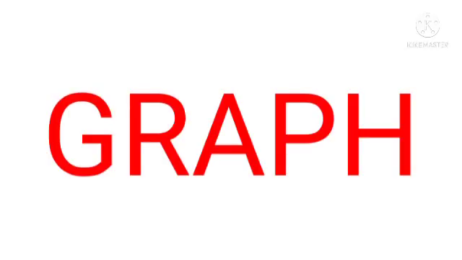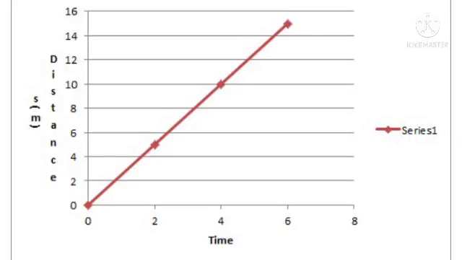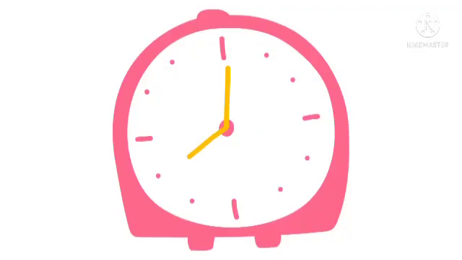According to these values, we will get a graph. Here, the straight line graph shows that the body covers equal distances in equal intervals of time. If the direction of motion of the cyclist is assumed constant, then we conclude that velocity is constant. The motion of a body is said to be uniform when its velocity is constant. Rotation of the Earth and clock rotation are examples of uniform motion.